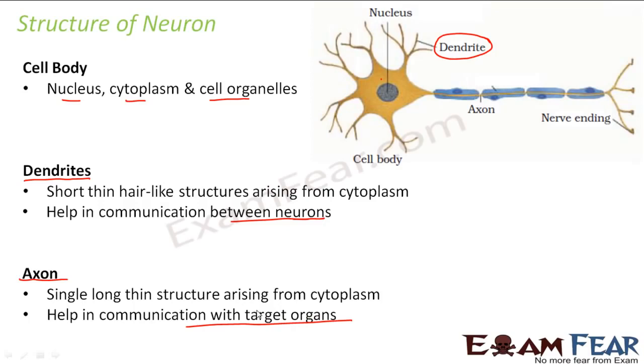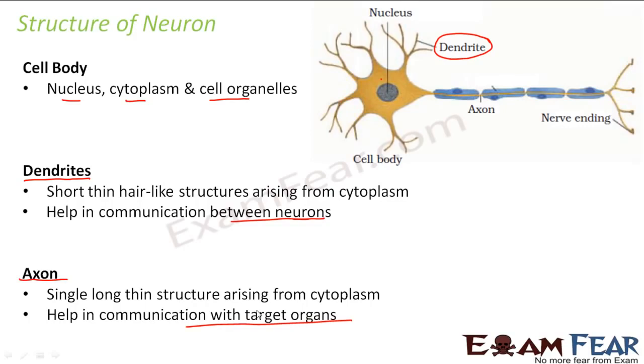For example, you touched something with your hand. So how did it reach your brain? So from hand it has to come to your other organs. It has to reach your brain. So that means to communicate with different organs, axon helps you because they are comparatively longer also. And to communicate between the different neurons inside the nervous tissue, the dendrites help. So the dendrites and the axons are the special things which are present inside a nervous tissue that actually helps in the functioning of the nervous system.